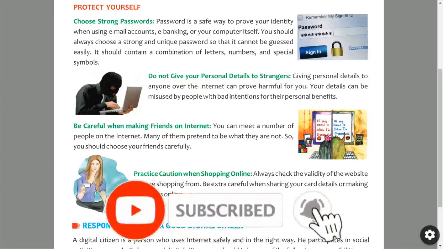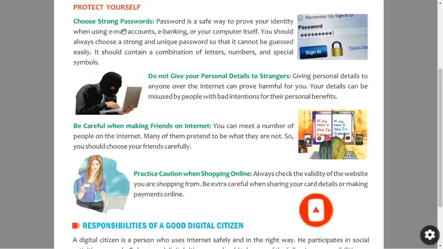So these are the points on how we can protect ourselves on the internet. We have to be careful, and we have to keep these points in our mind while using the internet. These points help us to protect ourselves. I hope you have understood these 4 points.